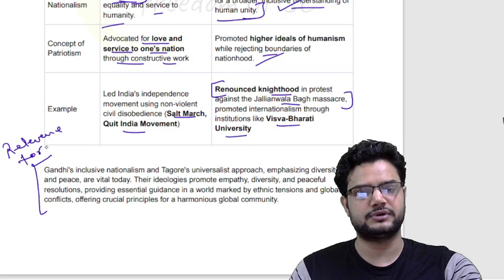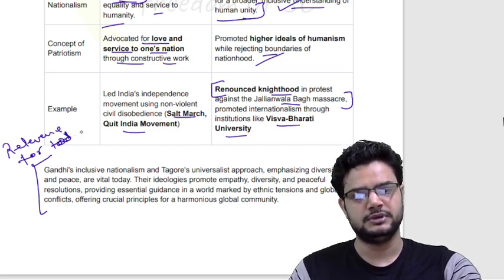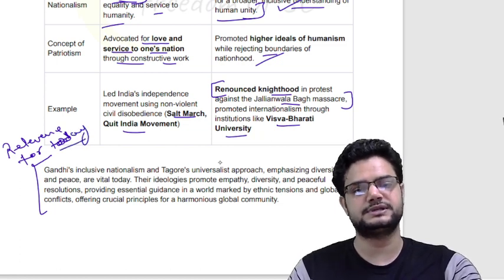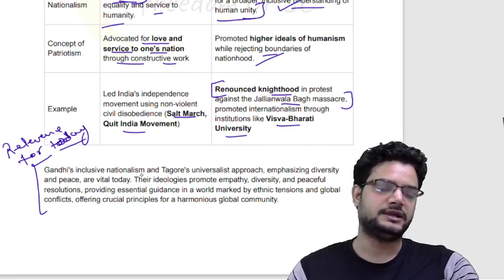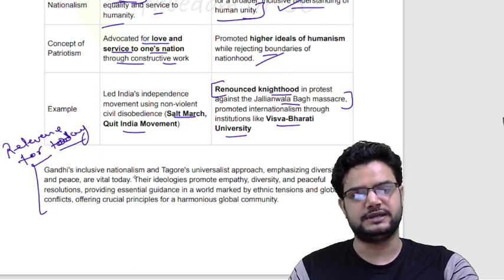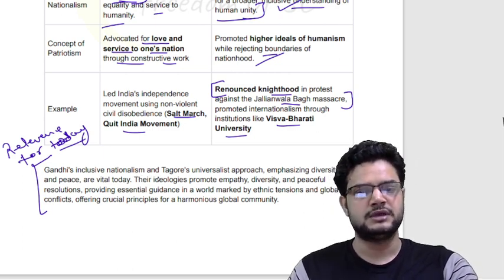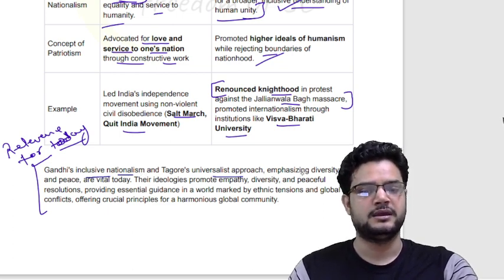Relevance for today: if you write this, it will certainly help you in getting good marks because it will impress the examiner that you are thinking of history for improving present-day conditions, right? So you say that this world is torn apart by various conflicts and issues like environmental and economic issues. So Gandhiji's and Tagore's ideas will be very helpful in today's world, right? Gandhiji's inclusive nationalism and Tagore's universalist approach are both needed. Both emphasize diversity and peace and are vital today.